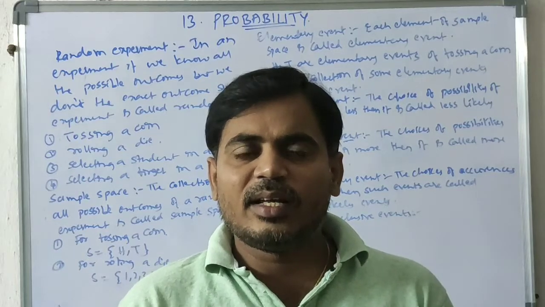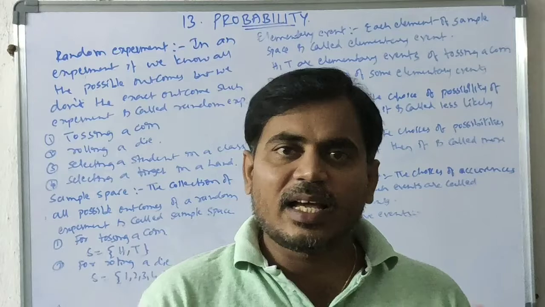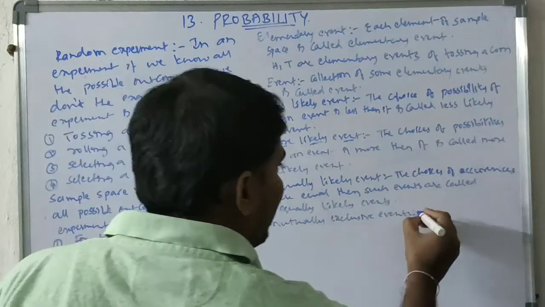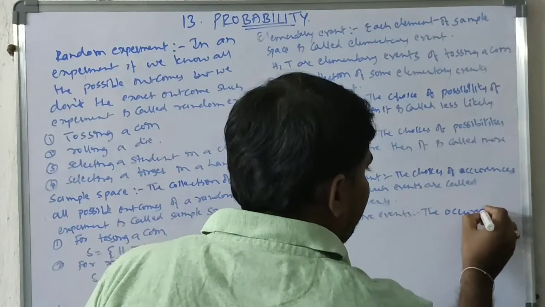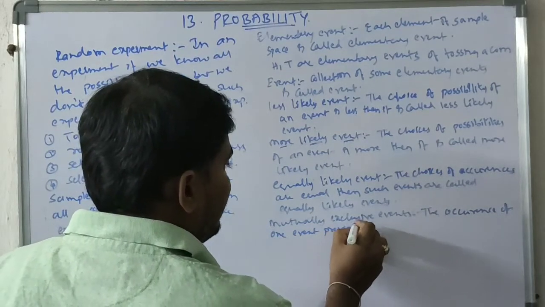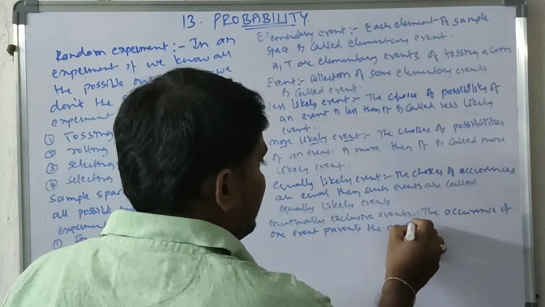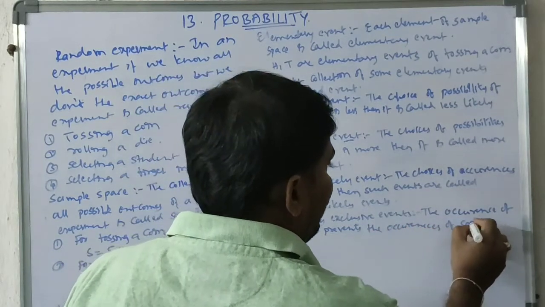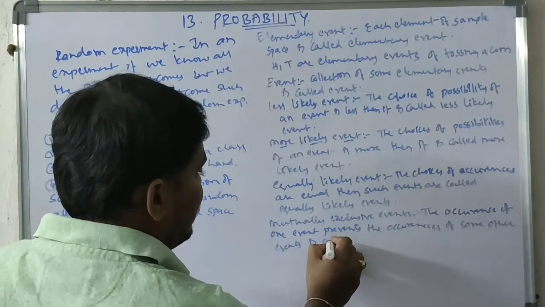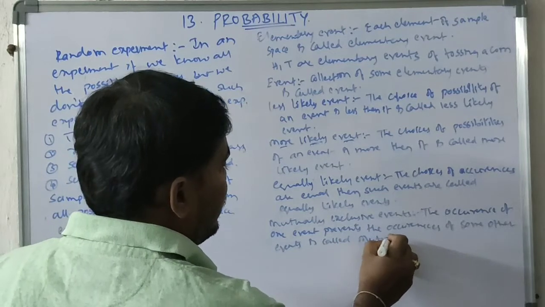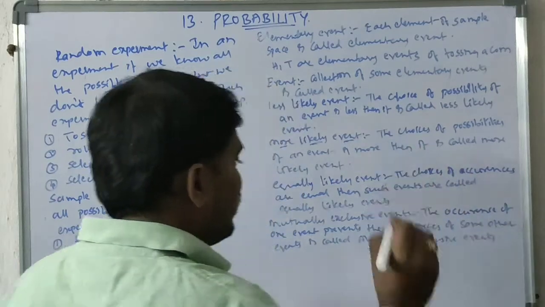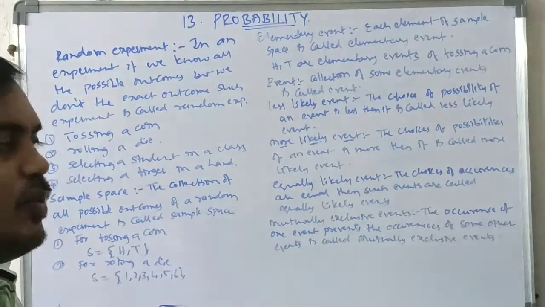Mutually exclusive is nothing but the occurrence of one event prevents the occurrence of some other events. Then it is called mutually exclusive events. The occurrence of one event that prevents the occurrence of some other events is called mutually exclusive events. So these are called mutually exclusive events.